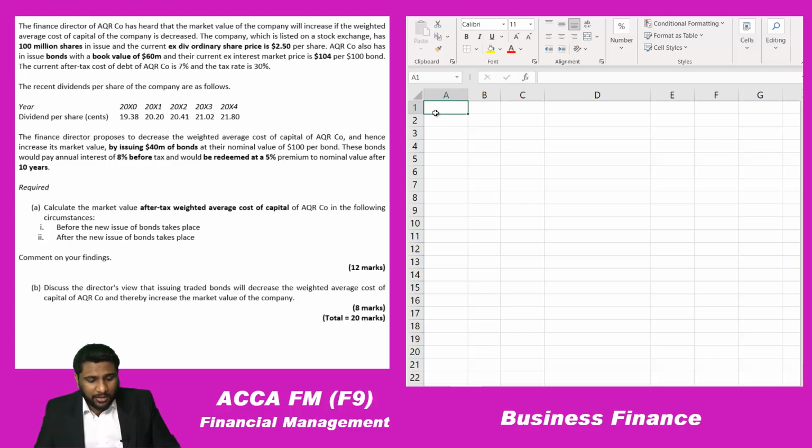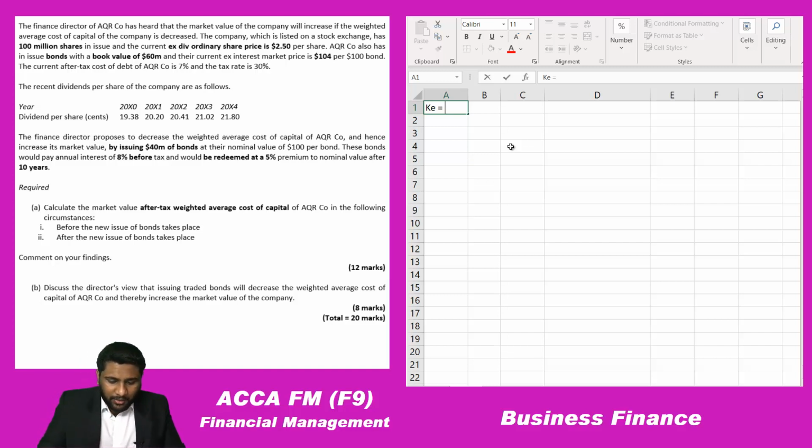Okay. In order to calculate the cost of equity, we have to use the dividend valuation model. I'll type the formula here, but in your exam you are not required to type like that. Why I am typing is for you all to get an understanding. So cost of equity equals D0 into (1 plus g), close the brackets, divided by P0 ex-dividend, this entire thing plus g.